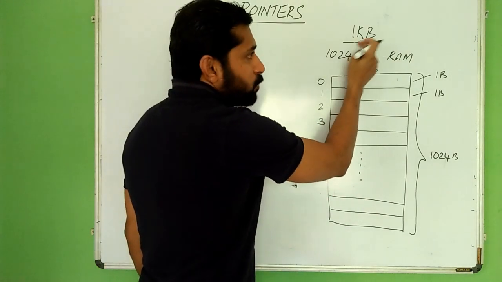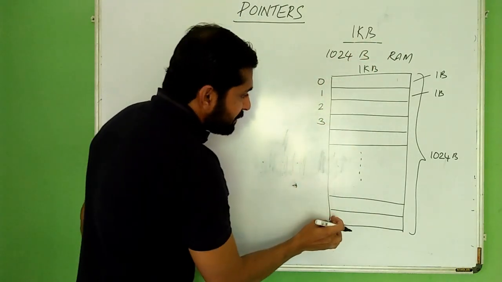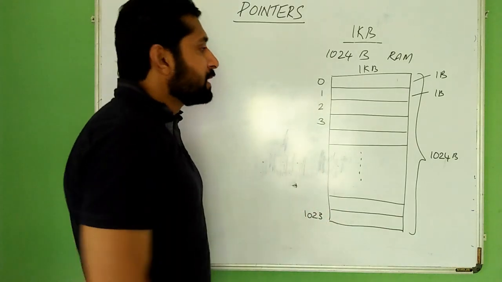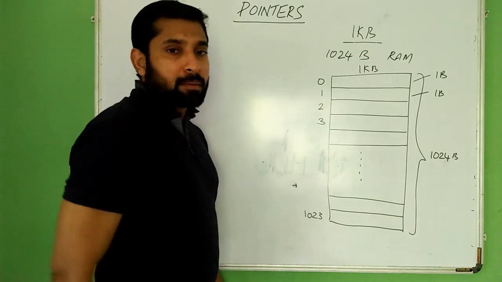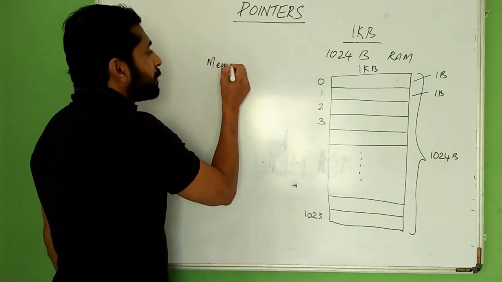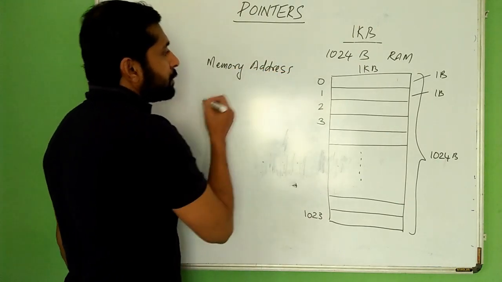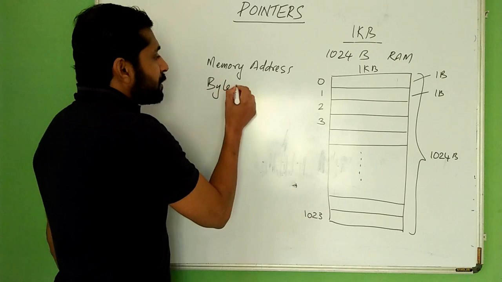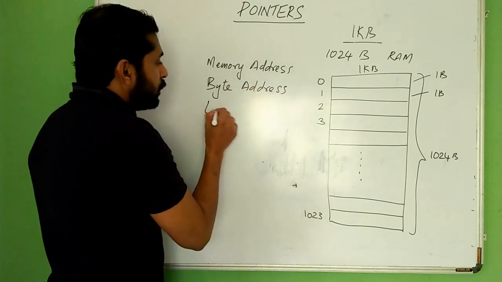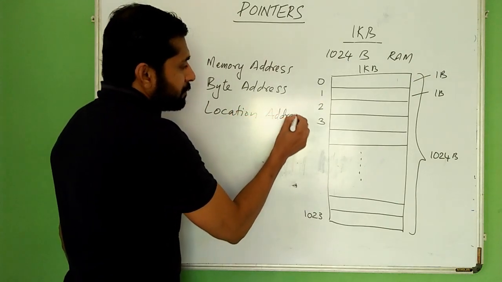In this case, this is 1 KB of memory, so we have 1024 bytes and the last byte will be 1023. This unique number is called the memory address, or byte address, or location address.